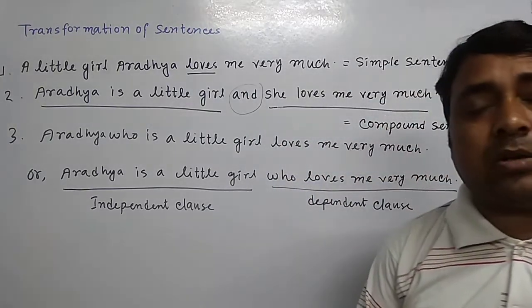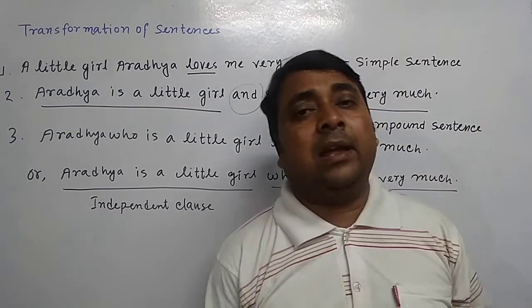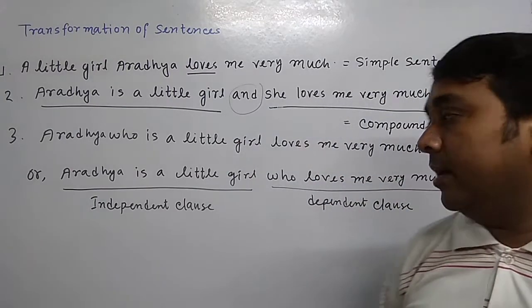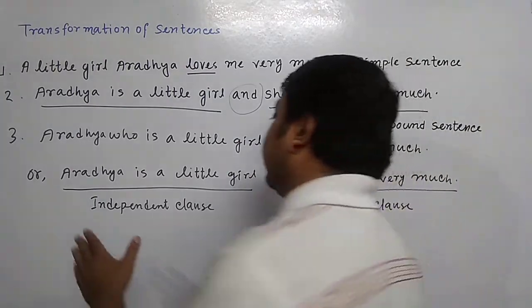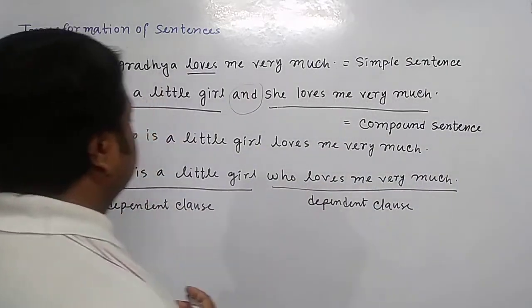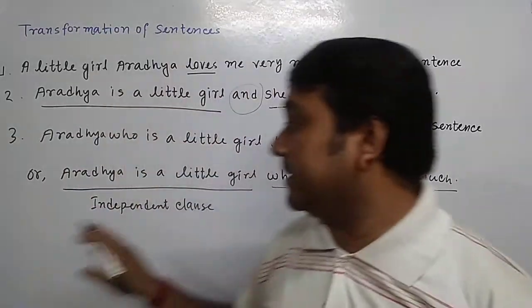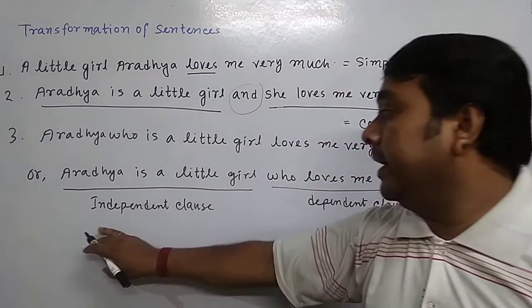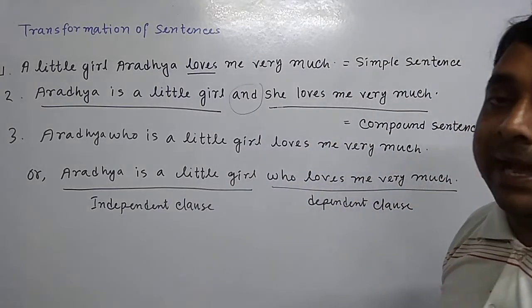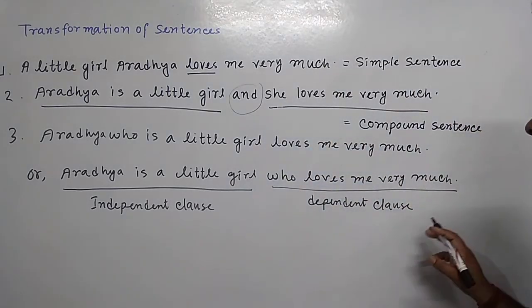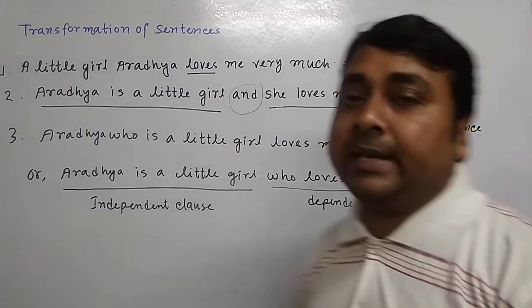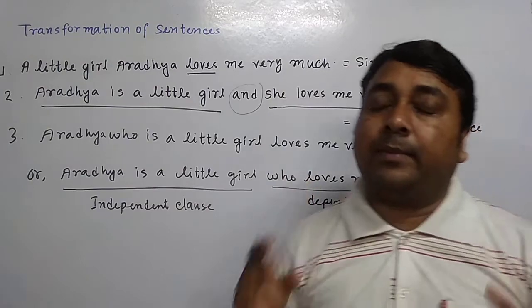This sentence we say is a complex sentence. What is called a complex sentence? When a sentence contains one or two independent clauses and one or two dependent clauses, it is called a complex sentence.